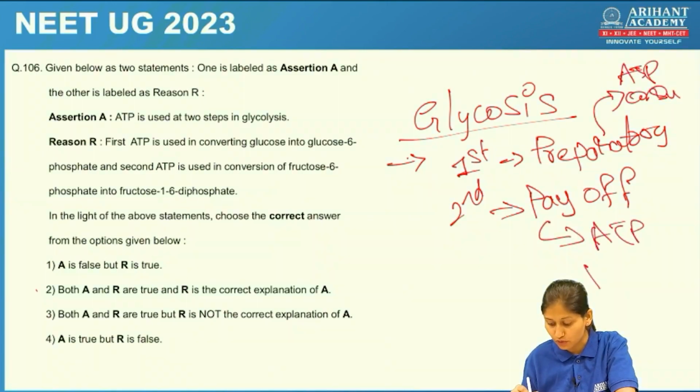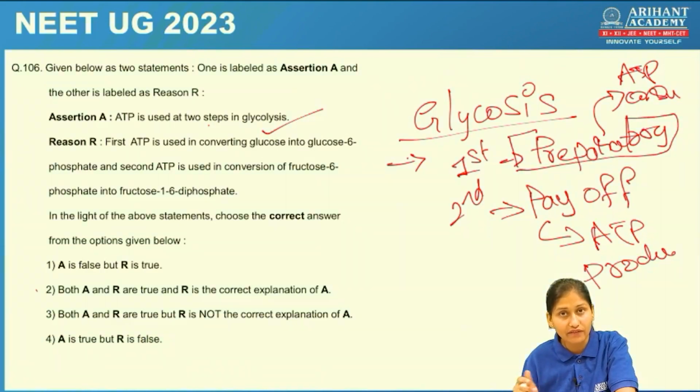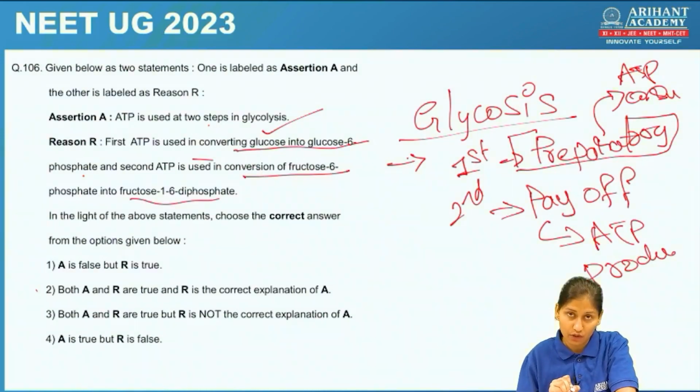Okay, ATP is produced. So here the first statement, that is assertion, ATP is used at two steps in glycolysis. Yes, ATP is used in two steps of preparatory phase. During preparatory phase, first ATP is utilized. Okay, then where is the ATP utilized? Yes, it is during conversion of glucose into glucose 6-phosphate, and also in the conversion of fructose 6-phosphate into fructose 1,6-diphosphate. Okay, so both assertion and reason are correct, and reason is the correct explanation for assertion.